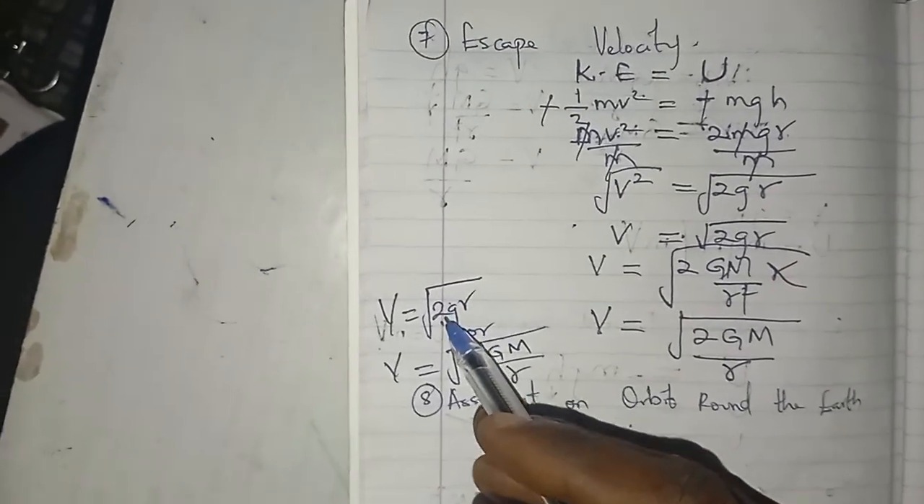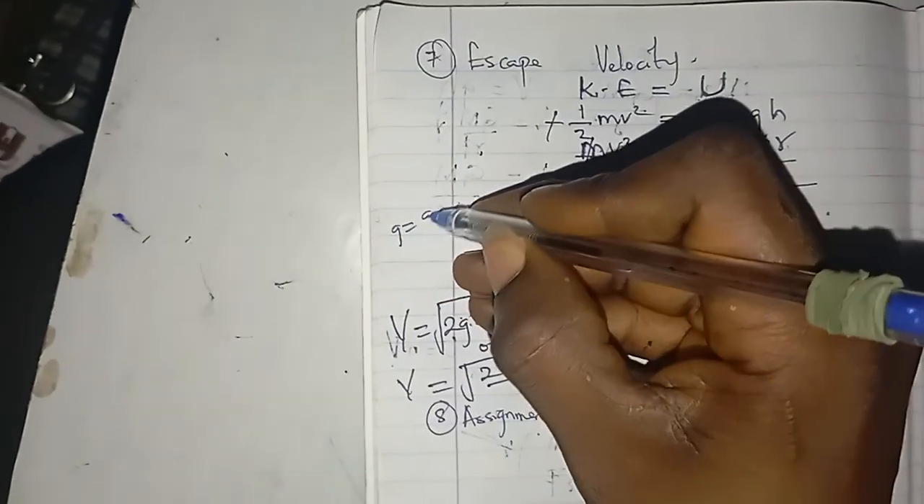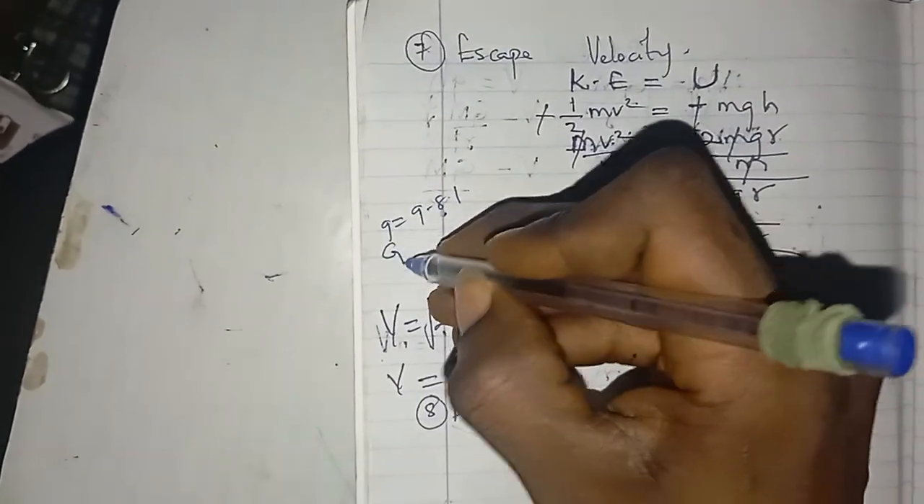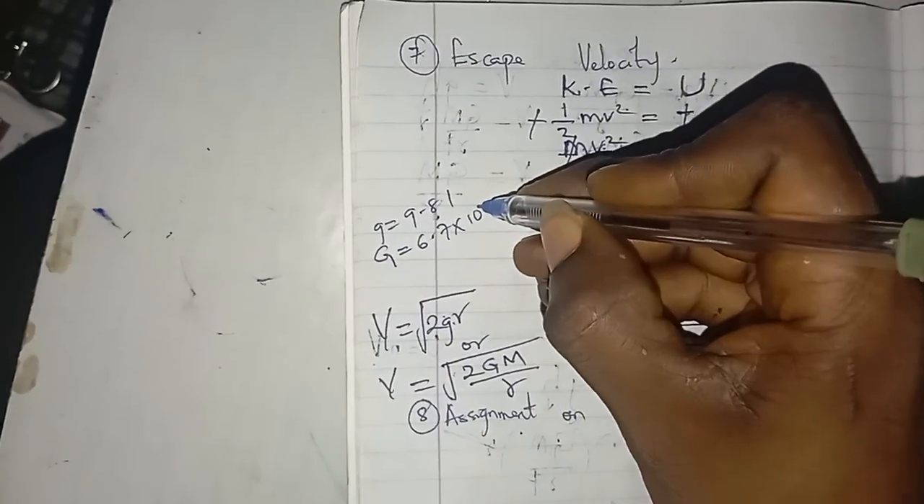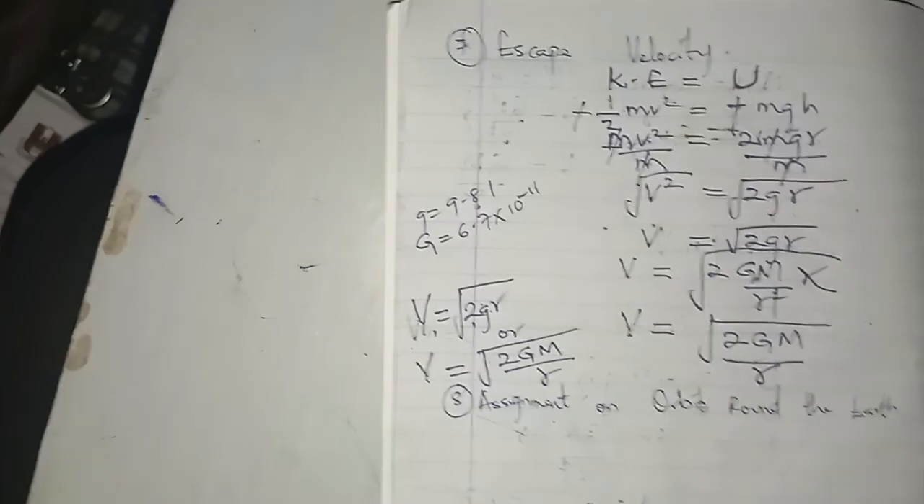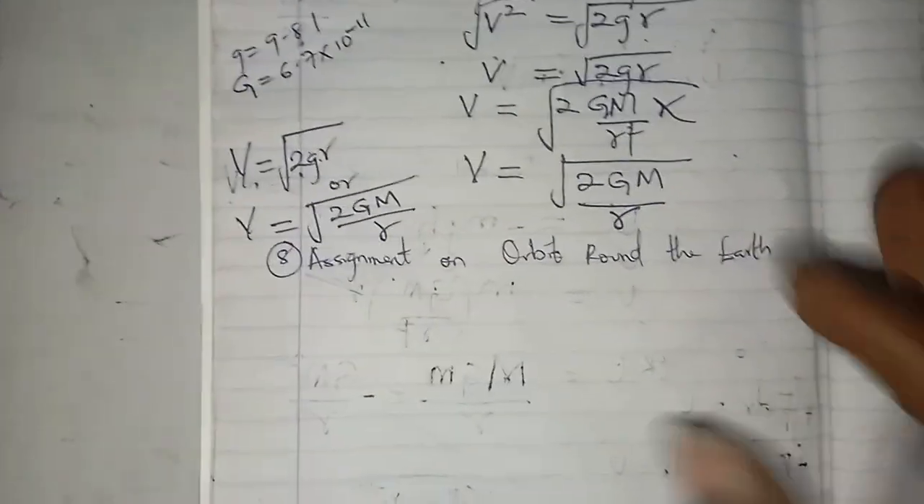This one is gravitational acceleration due to gravity. This one is gravitational constant. Little g is equals to 9.81. Why capital G is equals to 6.7 times 10 raised to power minus 11. Know the difference. So for orbits around the Earth, let's do it.